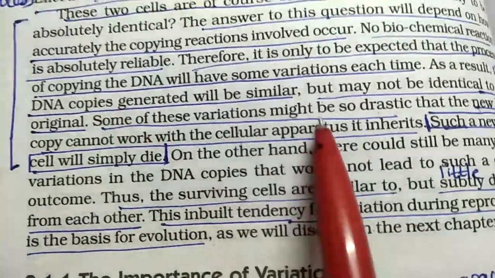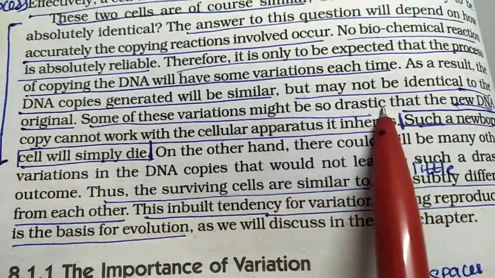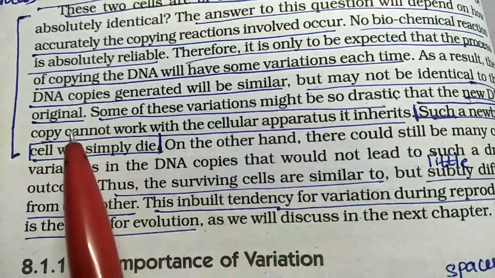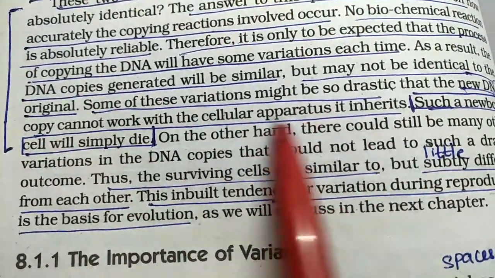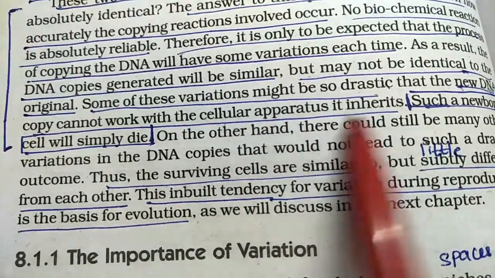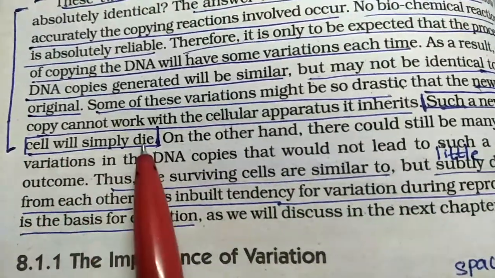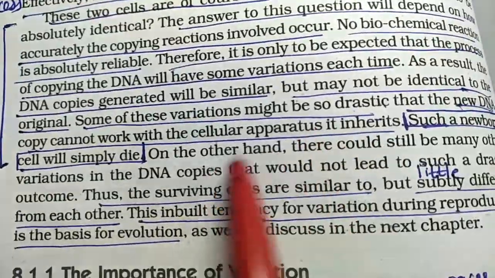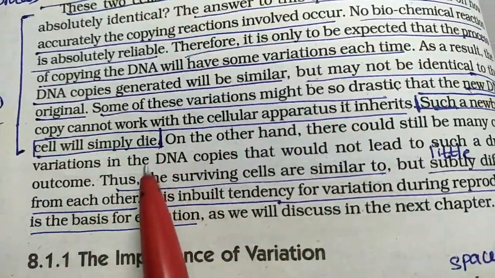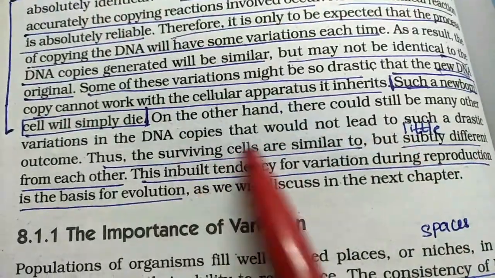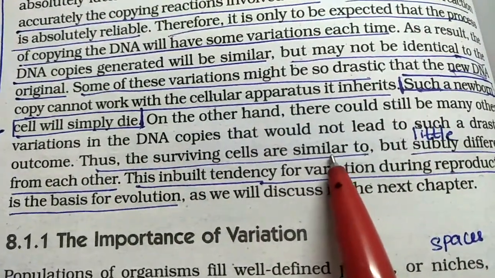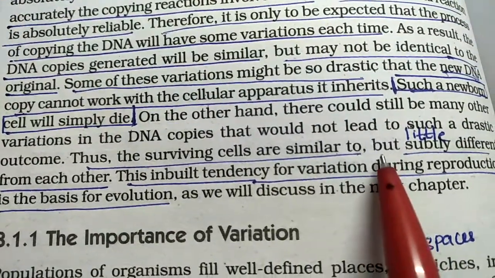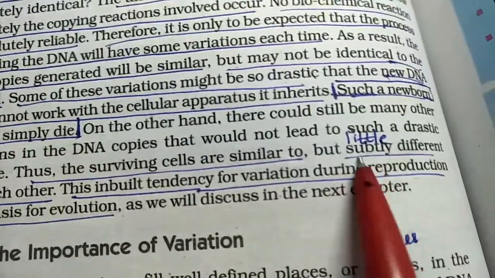Now these variations might sometimes be very drastic. If they are very drastic, then it will not work with the cellular apparatus, so such a cell will simply die. So the variation should not be very drastic, otherwise the cell will not survive. The surviving cells which have got new DNA have subtle differences.